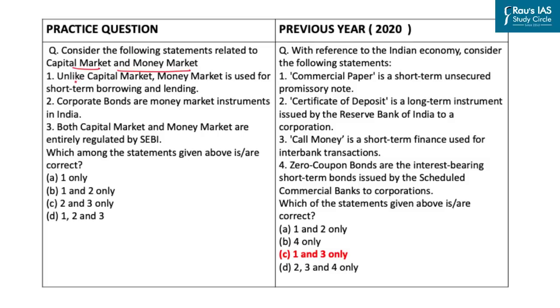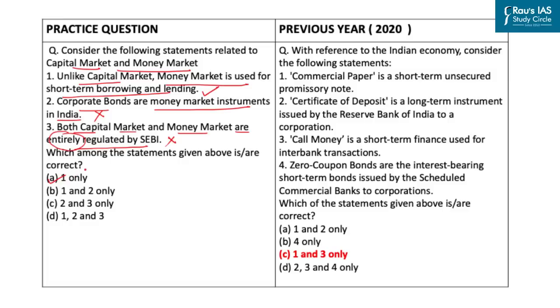The first statement here is, unlike capital market, money market is used for short-term borrowing and lending operation. Now this statement is correct. The second statement says, corporate bonds are money market instruments in India. Now this statement is wrong. The third statement here is, both capital market and money market are entirely regulated by SEBI. Now this statement is also wrong. So as per the demand of the question, the correct code will be option A, that is 1 only.